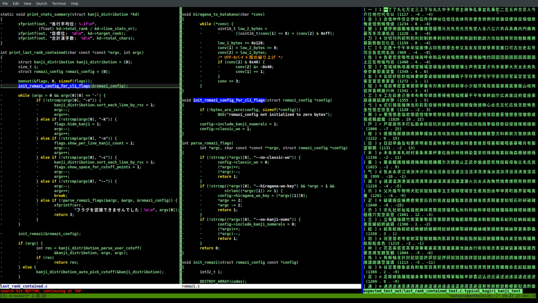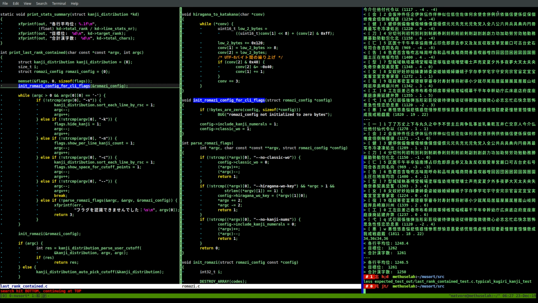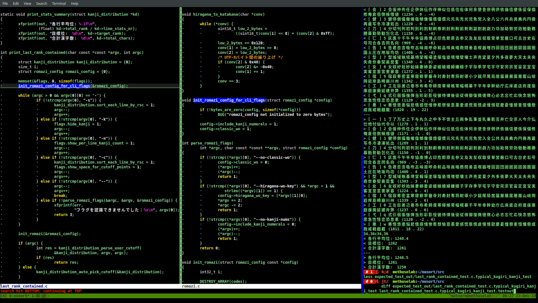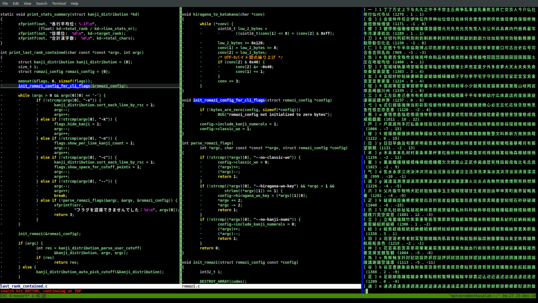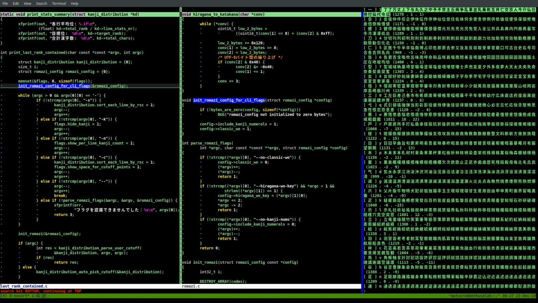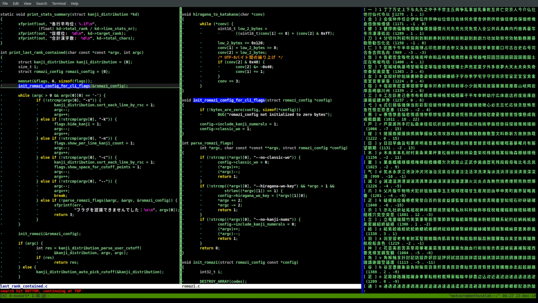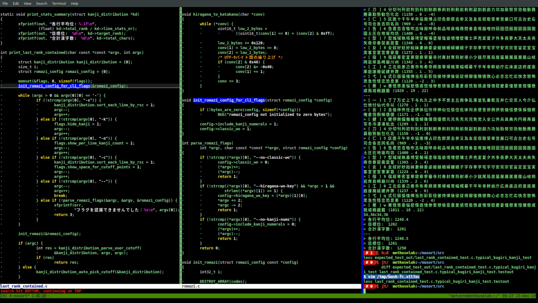Oh, so the expected test output does not actually use the hard-coded kanji numerals, I guess. And then if we look at the actual output, string contain, the numbers do not appear here. Why is that?